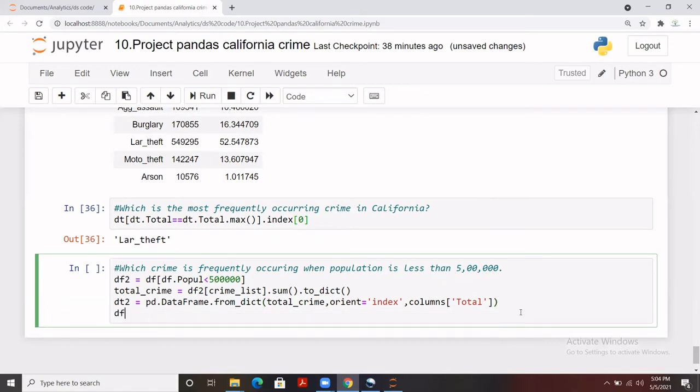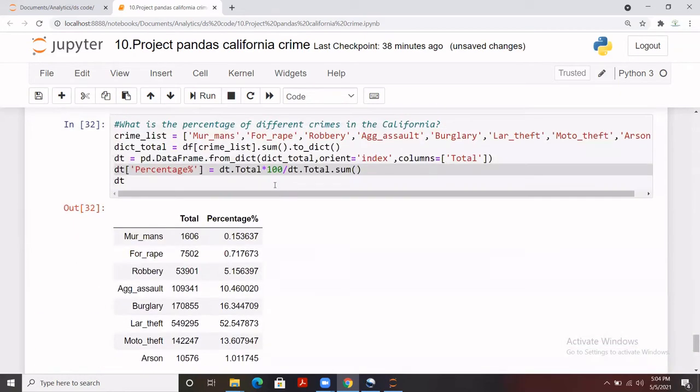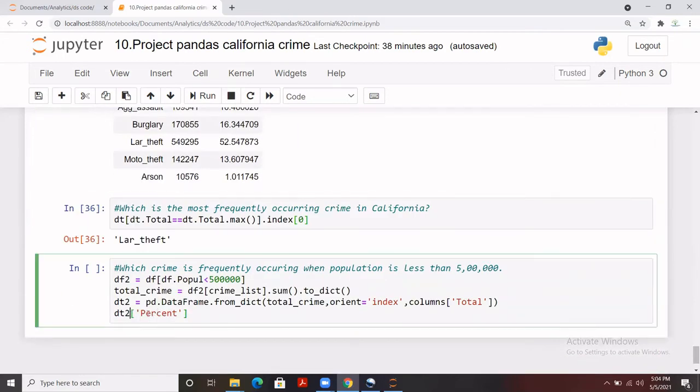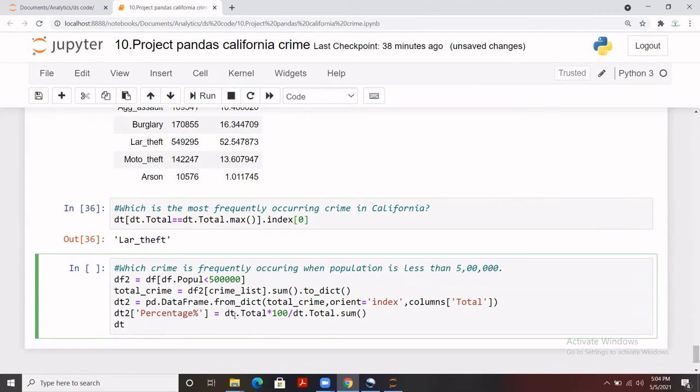Then I'll directly create the percentage column from here, dt2. Let me copy and paste the code that we have already created. I just need to give it the name dt2 in place of dt. So the percentage column has been created, and for this dt2 dot total we have calculated this, and we needed dt2 only here, right?